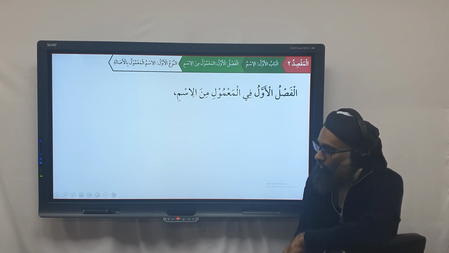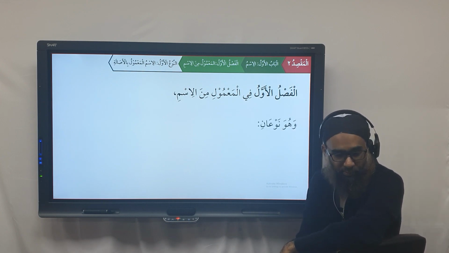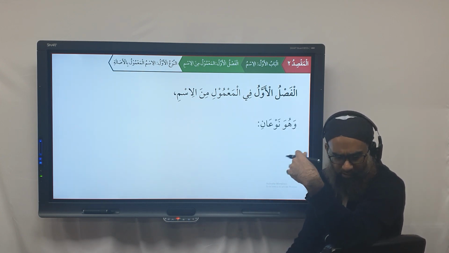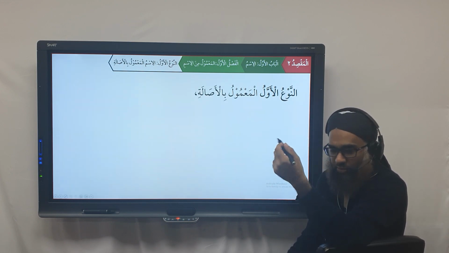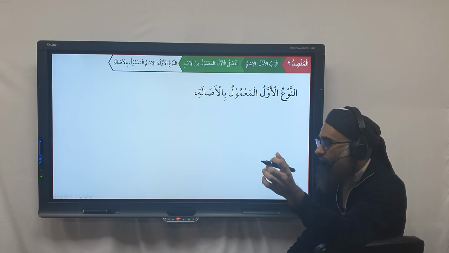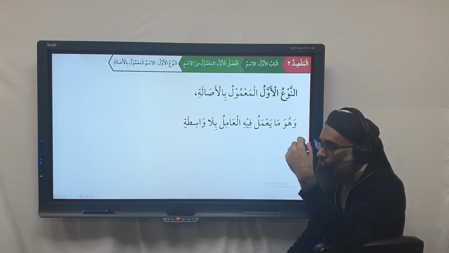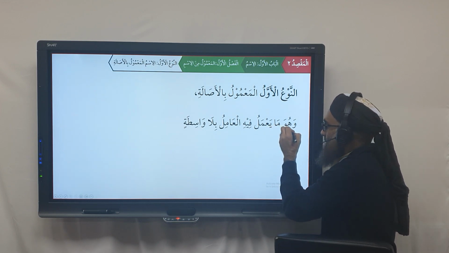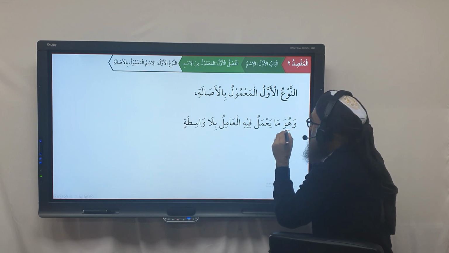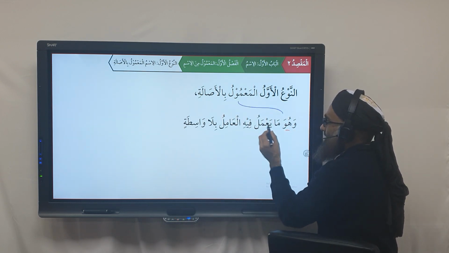Okay. Now what are the ma'mul from the ism? So now we know that there are two types of ism, mu'awwal and sarih. Let's go on to the Ism Ma'mul now. وَهُوَ نَوْعَانِ: مَعْمُولٌ بِالْأَصَالَةِ, so directly they govern. وَهُوَ مَا يَعْمَلُ فِيهِ الْعَامِلُ بِلَا وَاسِطَةٍ. A ma'mul bil-asala is that. وَهُوَ, how do you translate? It's very important to get translation correct.